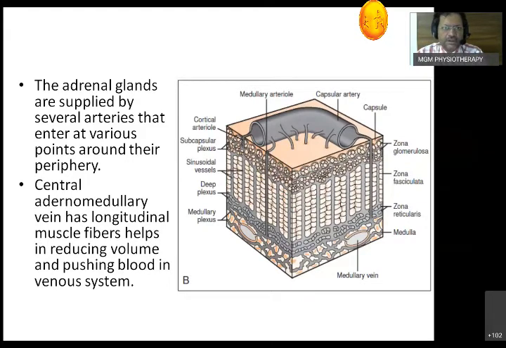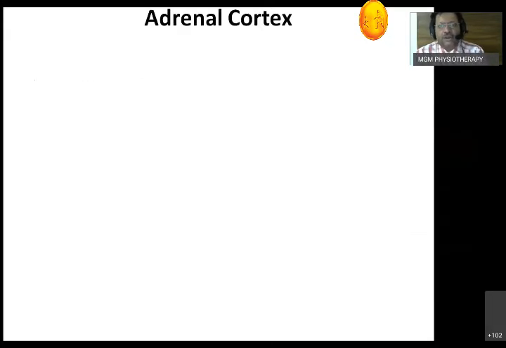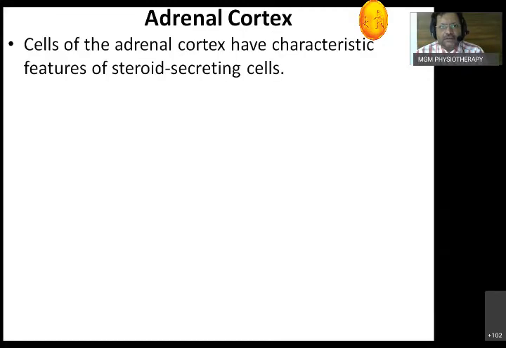Now we'll go further. We're going to the adrenal cortex, the outer layer. Cells of the adrenal cortex have characteristic features of steroid secreting cells. Do you remember? Steroid secreting cells have to metabolize cholesterol and phospholipids to produce the steroid hormone. So this cholesterol is going to accumulate. Cholesterol metabolism requires smooth endoplasmic reticulum, and all this requires a lot of mitochondria.